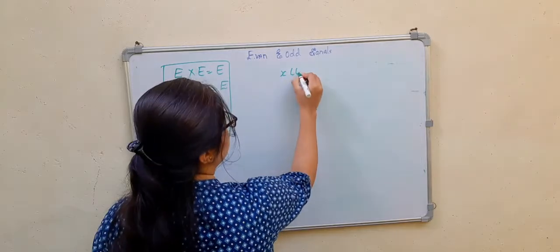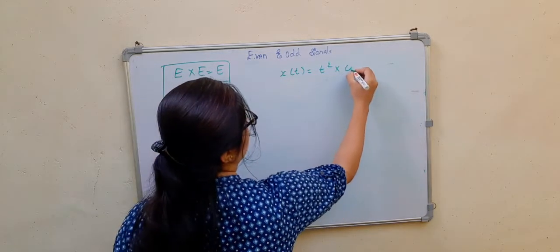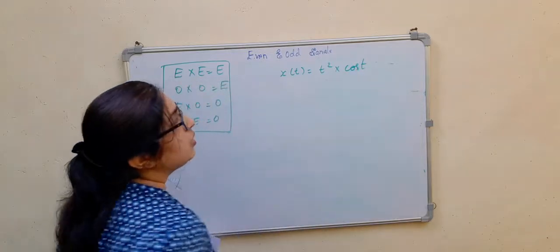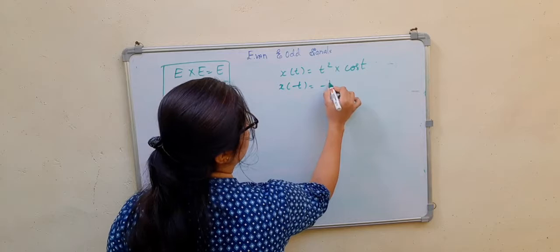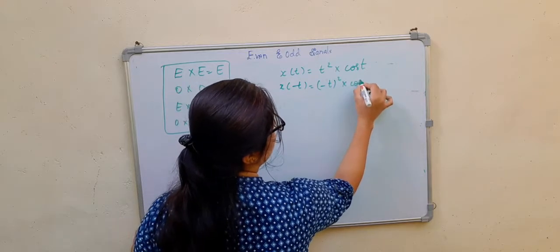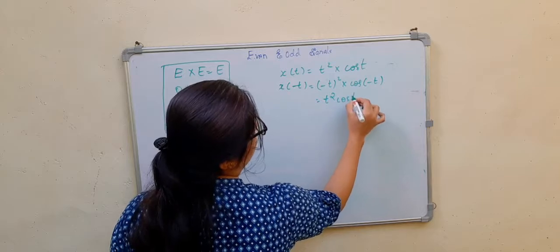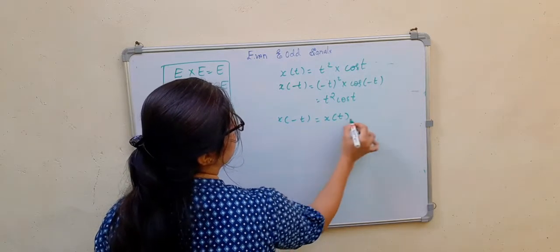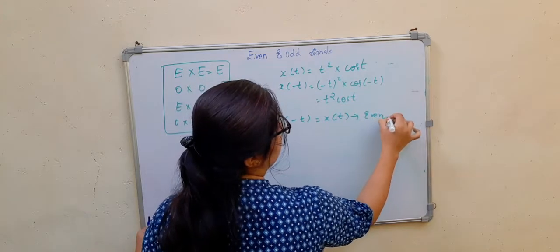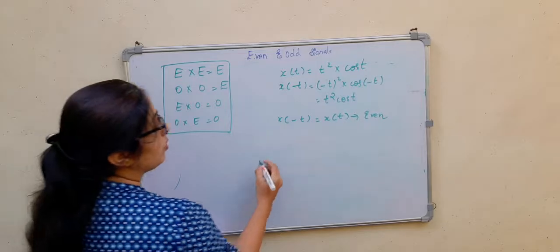Suppose x of t is equal to t square into cos t. Both are even signals. x of minus t is equal to minus t whole square into cos of minus t. This is equal to t square cos t, which is nothing but x of t. So x of minus t is equal to x of t. x of t is an even signal. So even into even, I got even.